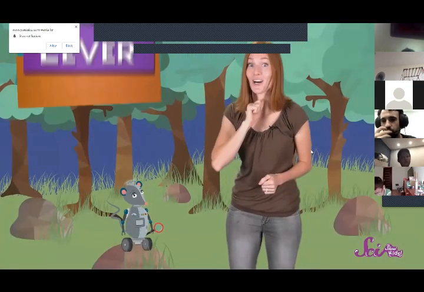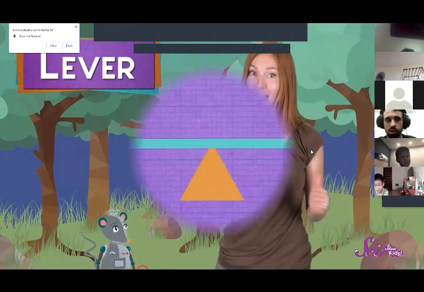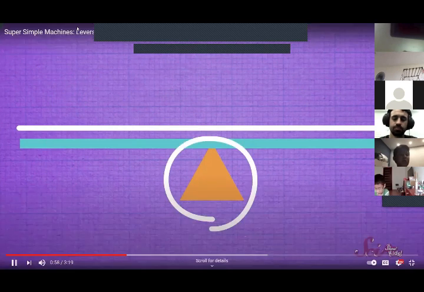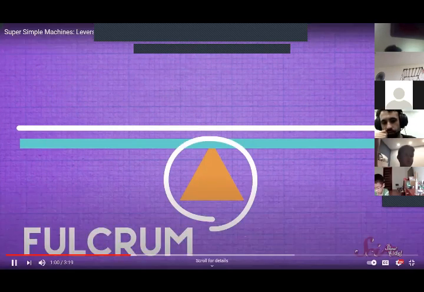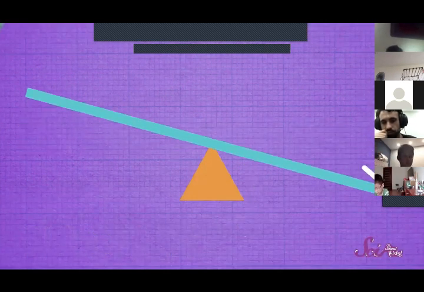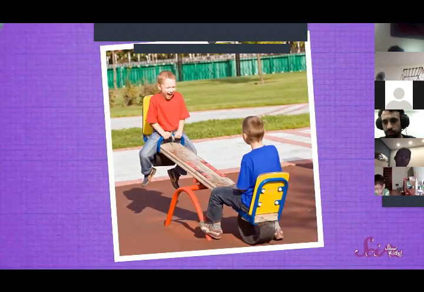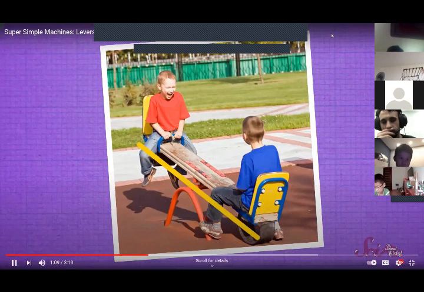This one is called a lever. A lever basically looks like this. A long bar that's balanced on something underneath. And that something is called a fulcrum. By pushing down on one end of the lever, the fulcrum makes the other end go up. Just like a seesaw at the playground. It's just a long bar that's balanced on a fulcrum. Levers make work easier by helping us lift things that would be too heavy to lift on our own.